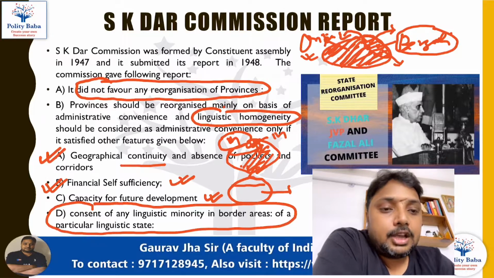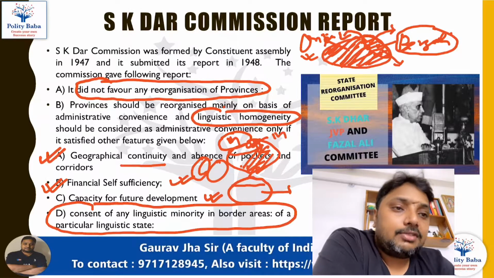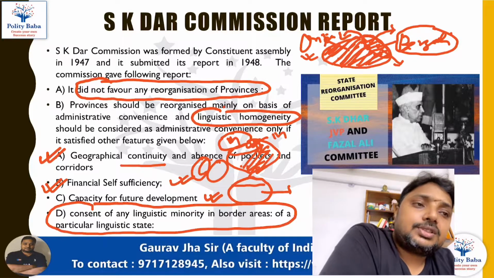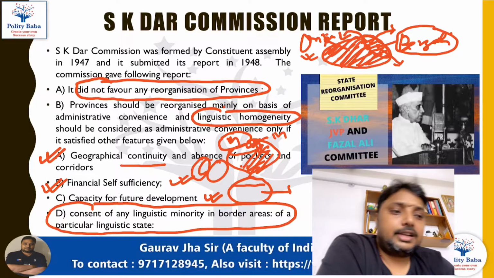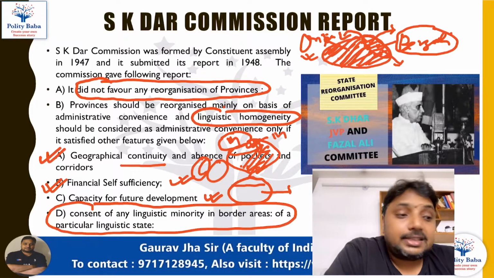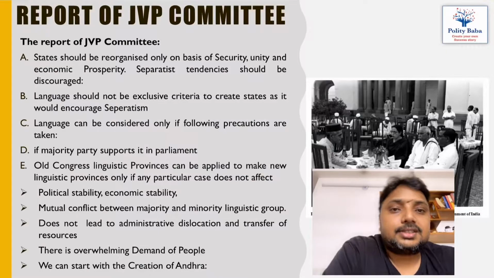Similarly, suppose on the border of Bihar and Bengal, some Bengalis are in the territory of Bihar. They cannot be forced to live with Bihar, and they will be asked whether they want to merge with their home state, Bengal, or not. That means the idea of the homeland was indirectly accepted, however nothing was said explicitly in this commission.